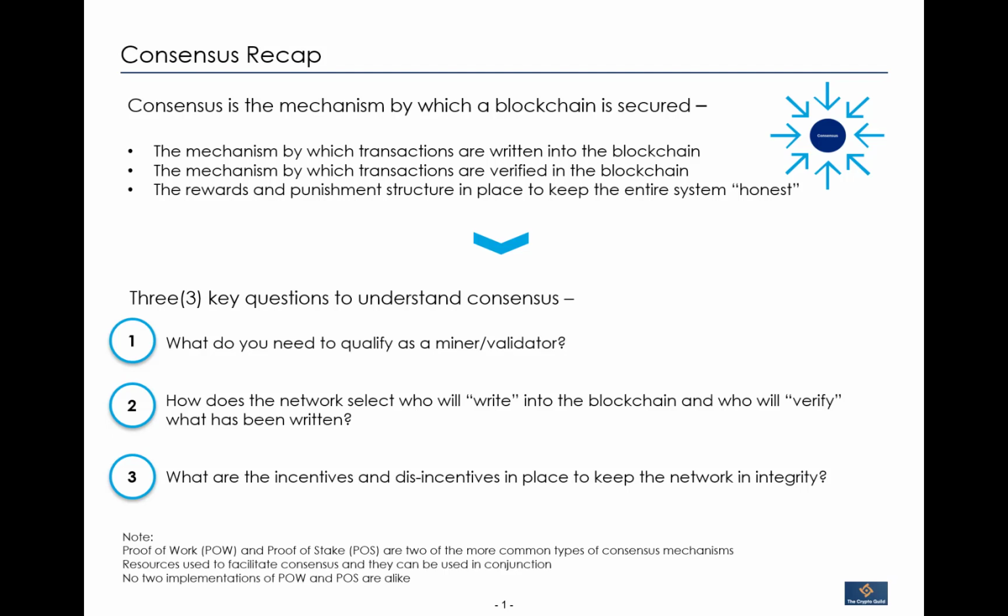Now, proof of work and proof of stake are two of the more common consensus mechanisms, but there are many, many more out there, right? That's point number one. Point number two is that you should think of these more as resources that help in consensus. You can even have projects where both of these are used in conjunction. Yes, absolutely. And finally, no two implementations of proof of work and proof of stake are actually the same. So the proof of work implementation of Bitcoin is different from the proof of work implementation of Litecoin, and similarly, Cardano's proof of stake is different from Ethereum's proof of stake.